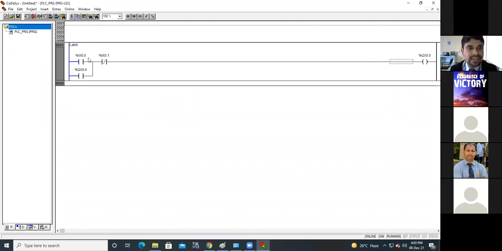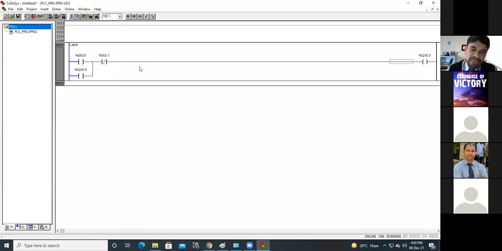See, this is the green button, this is the red button. When you press the green button, this instruction becomes true, and this instruction is already true. When you press this green push button, the output is on. Due to the latching network, if you release this, the output still remains on.